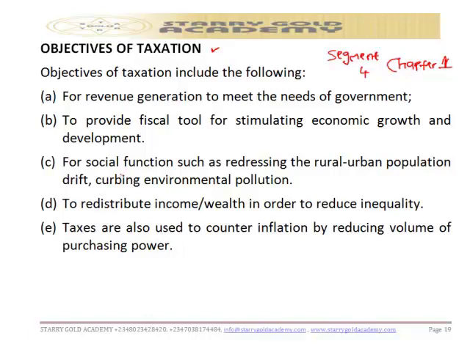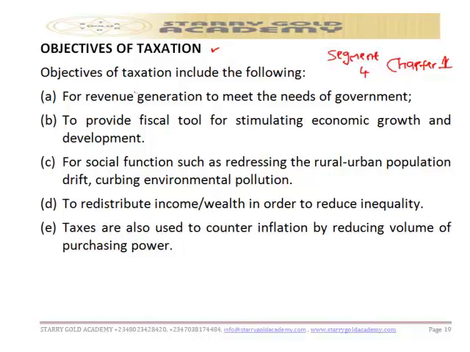You could use the ICAN Study Pack, the CITN Study Pack, or the National Accountants journals and so on. There is vast information online. So don't restrict yourself to these 5 alone, but go further and research. Alright, so objectives of taxation include the following.